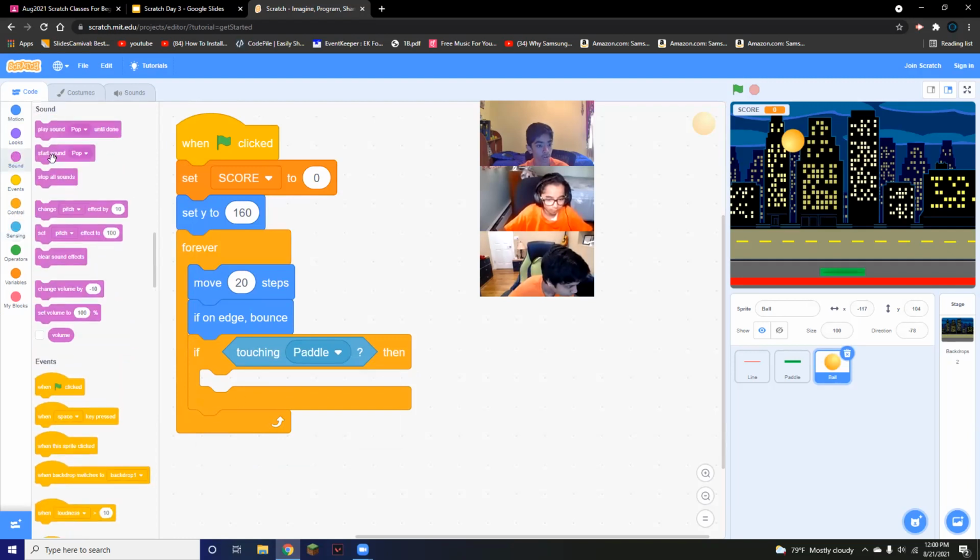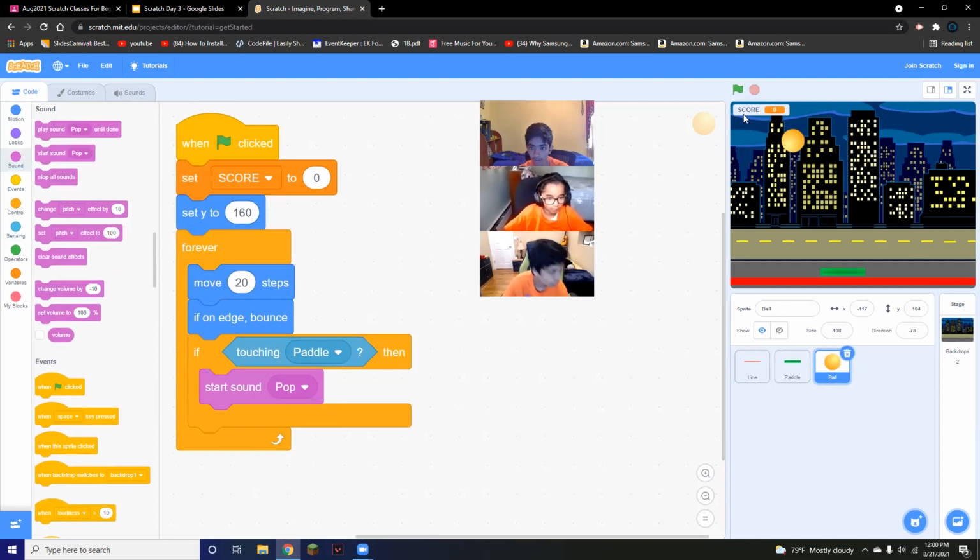we're actually going to incorporate a sound. So we'll say start sound pop, right? So when it touches the paddle, if it touches over here, as you can see, it plays the sound pop. Right now it plays it multiple times, but that will be fixed as we continue the code.